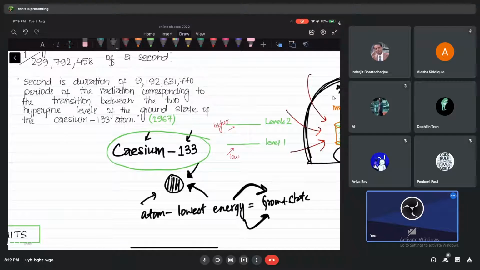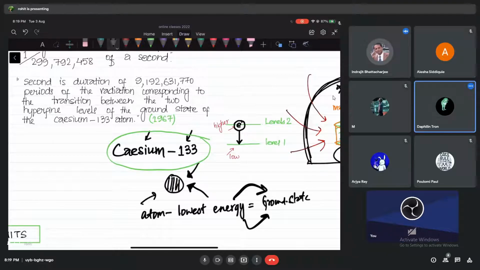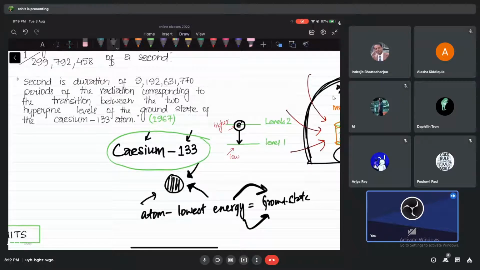See, guys, what can happen is that the electron from the higher level can go to which level, guys? Lower. Yeah, this can happen. This means electron can lose energy. Electron in cesium 133 can lose energy, and also this can happen. Electron can also go from high to low and low to high, by losing energy and by gaining energy. If it goes from high to low, it will lose energy. If it is going to gain energy, it is going to go from low to high. No problem with that.